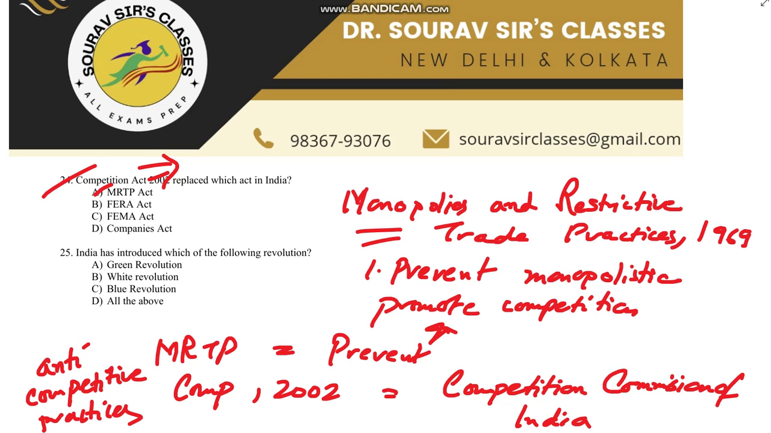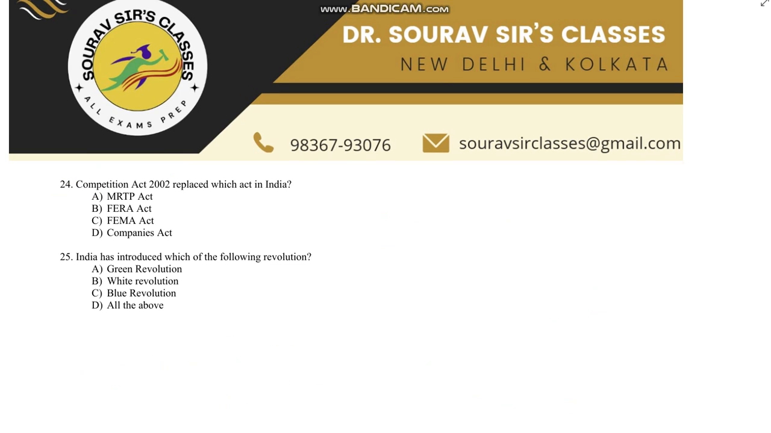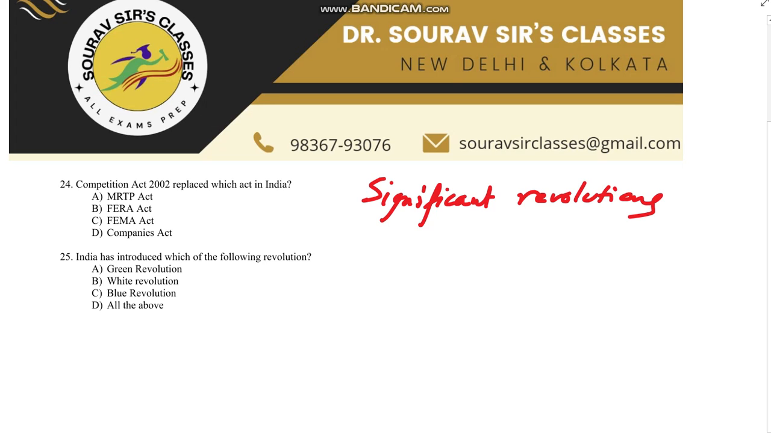Next question is on the Indian economy, the agricultural part. India has introduced which of the following revolutions? Is it the green revolution, white revolution, blue revolution, or all of the above? India has introduced several significant revolutions to improve its agriculture and economic development: green revolution, white revolution, blue revolution. So actually it is all of the above.